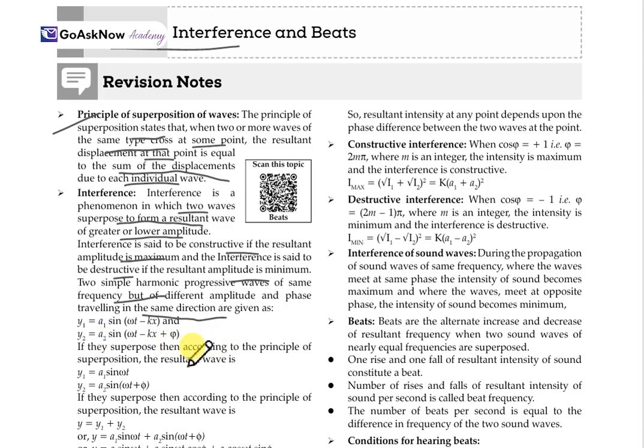If they superpose, the resultant wave will be different. These are the equations before the principle of superposition is applied, and we now find the resultant wave.